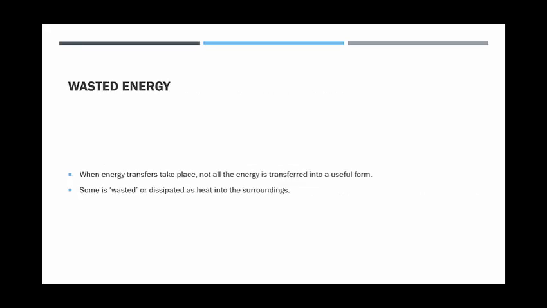Sometimes we do get what we call wasted energy, and that's what happens when energy transfers take place and not all of the energy is transferred into a useful form. Some of the energy is wasted and dissipated, or spread out, into heat in the surroundings. So the energy is still there, but it's no longer in a useful form, and so we say it's wasted.